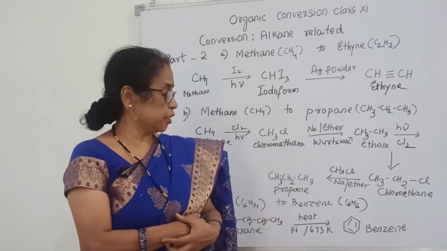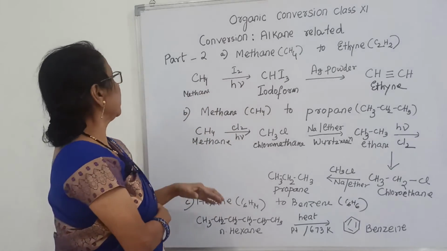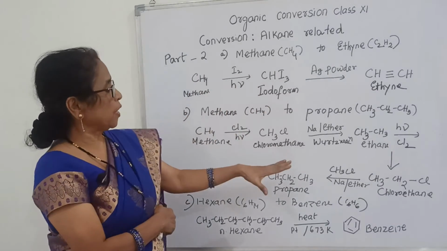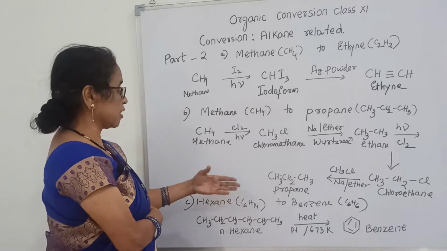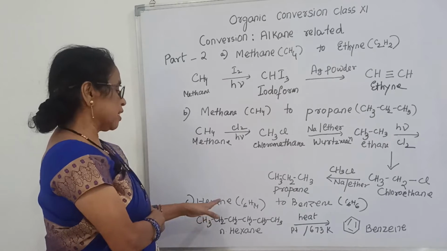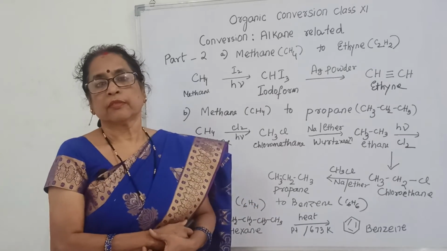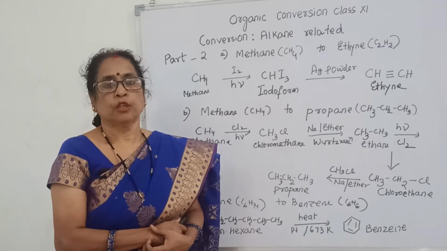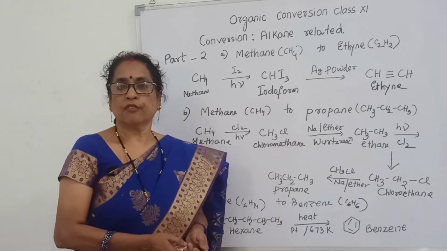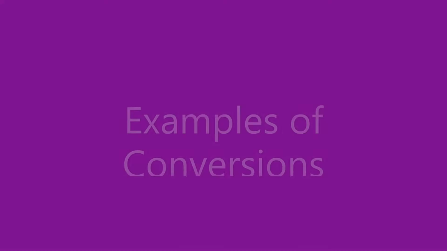It gives benzene. So methane to ethyne is very easy, methane to propane is done by the help of Wurtz reaction, and hexane to benzene is only a one step reaction, heat with platinum as catalyst. Again we will see other conversions of alkane related compounds.